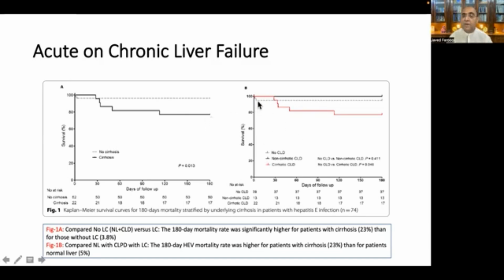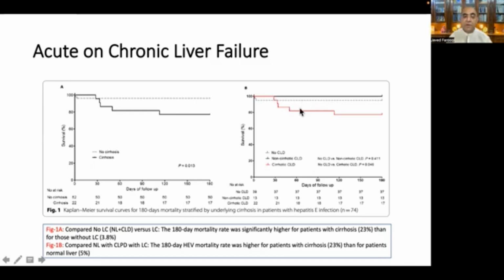In figure 1B, they have compared the patients with cirrhosis, the red line, with the broken line for chronic liver disease patients, and this is with the normal liver.